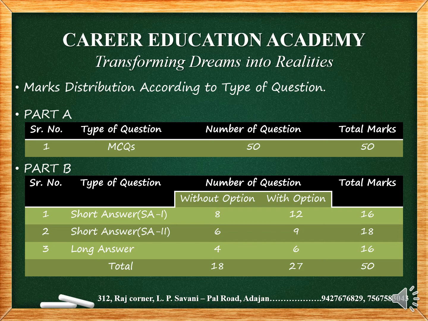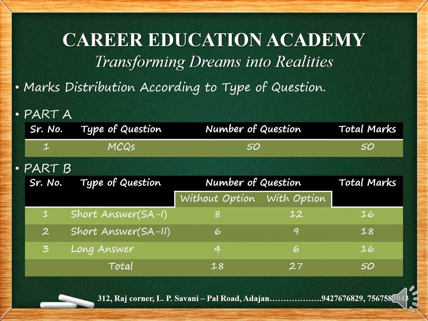Likewise, in section B, you will get 9 short answer type questions of 3 marks, in which you have to attempt a minimum of 6 questions, so you will get 3 extra questions of 3 marks. Similarly, in section C, you will get 6 long answer type questions of 4 marks each, in which you have to attempt a minimum of 4 questions. So you will get 2 extra questions of 4 marks.